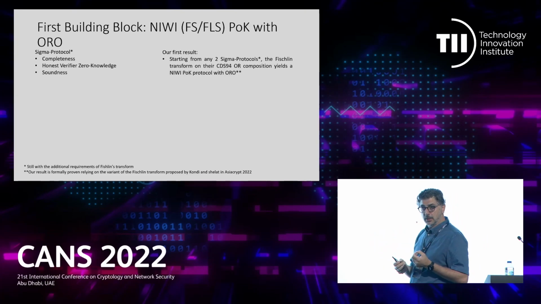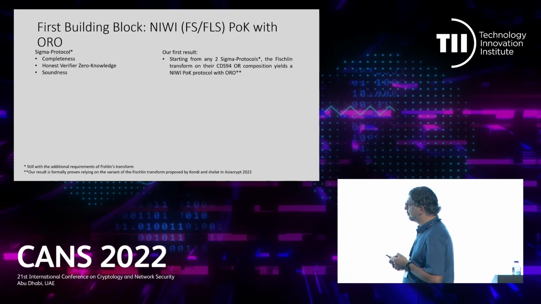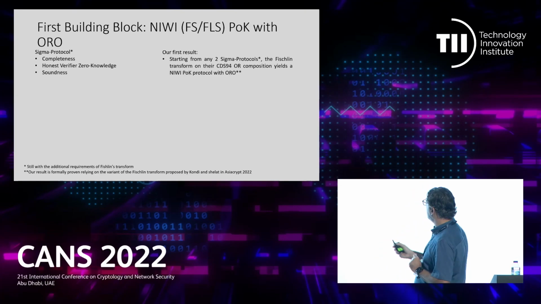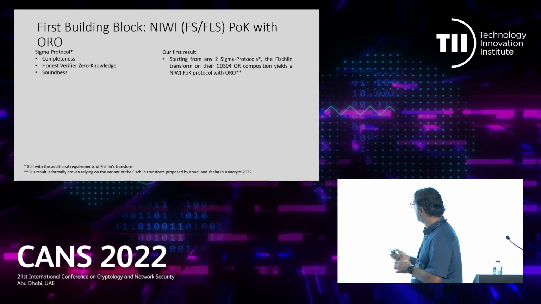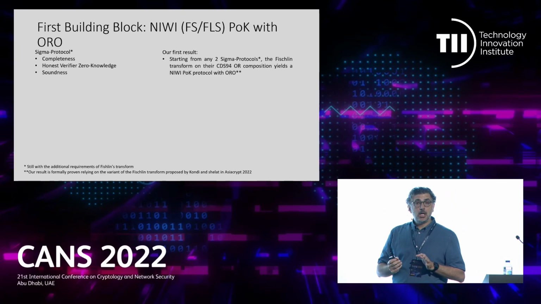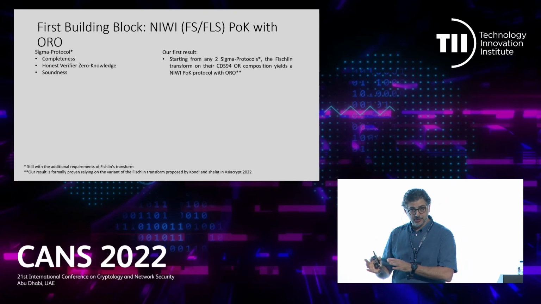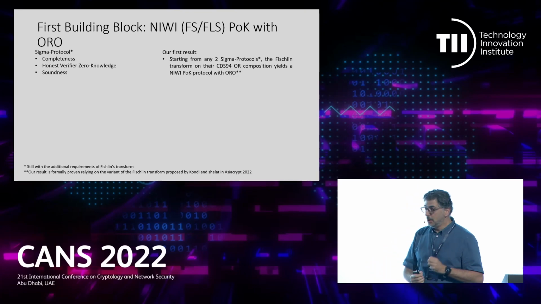If you start from these 2 sigma protocols, we prove that you can make an OR composition of them. It's a technique by CDS 94, Cramer, Damgard, and Schoenmakers. So basically, you can prove that either one theorem is true or another theorem is true, still with the sigma protocol.